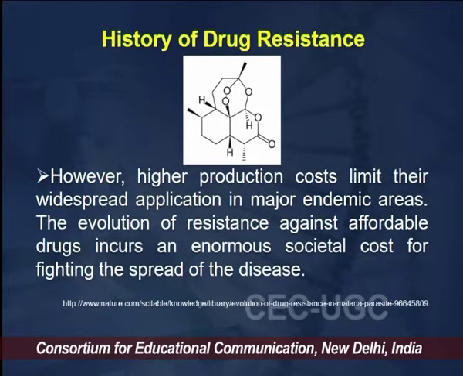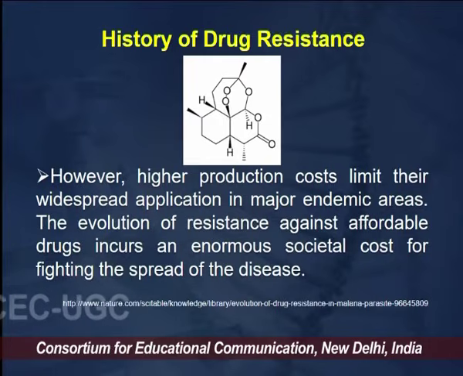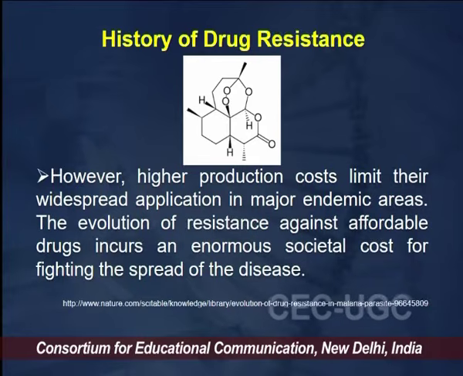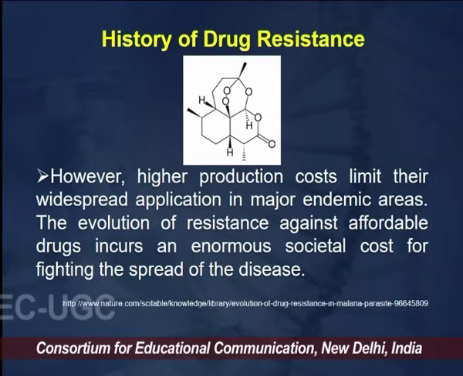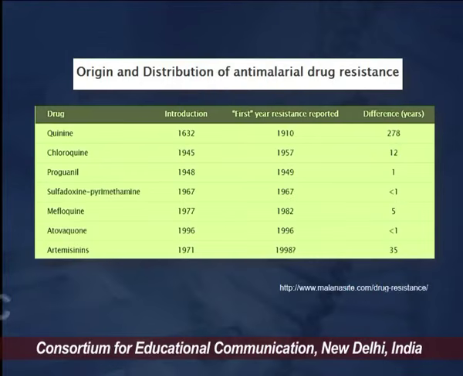Now, why exactly is artemisinin not available in each part of the countries? Because of its high production cost, actually. So, because of its high production cost, it's not widely available in the major endemic regions of the globe. Thereby it is becoming difficult to fight against the spread of this particular disease over there.